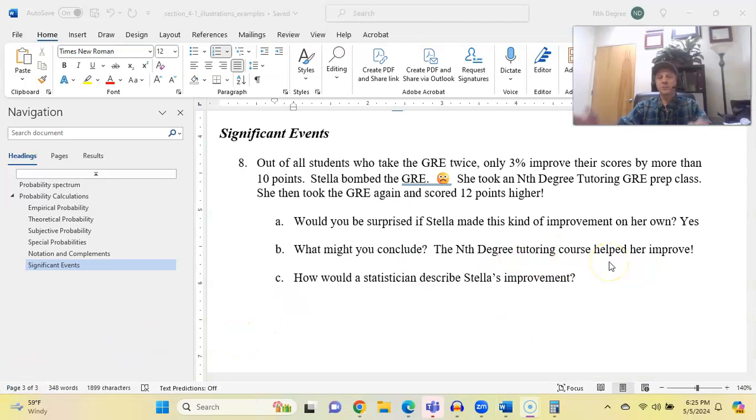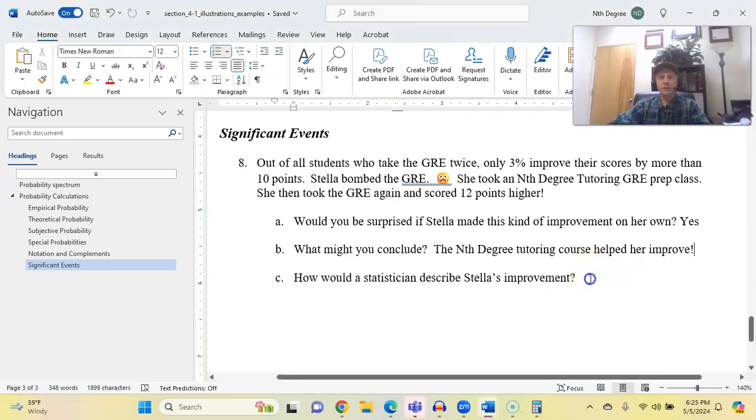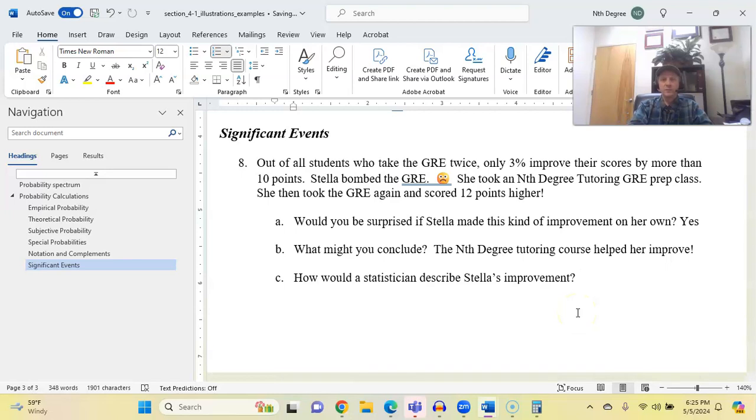All right. So when something unusual happens, we look for a cause. Why? That's really unusual. What would cause that? It probably didn't happen by chance. But Stella took this nth degree class. I'll bet that's probably what the cause and effect relationship was. Okay. C, how would a statistician describe Stella's improvement? Well, her improvement was very unlikely, short, but it was very large, far to the right, 12 points. Wow, significantly large.